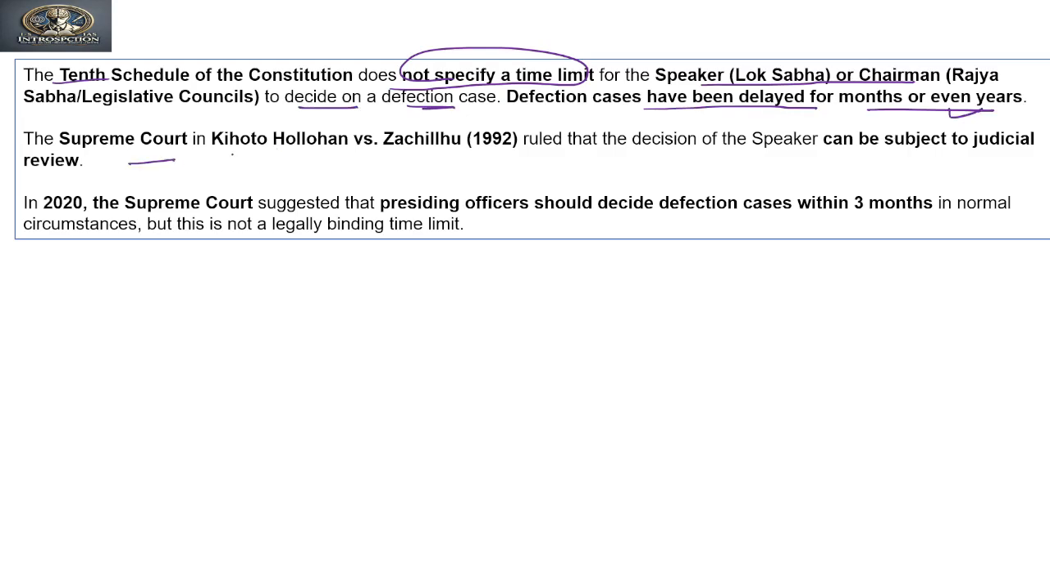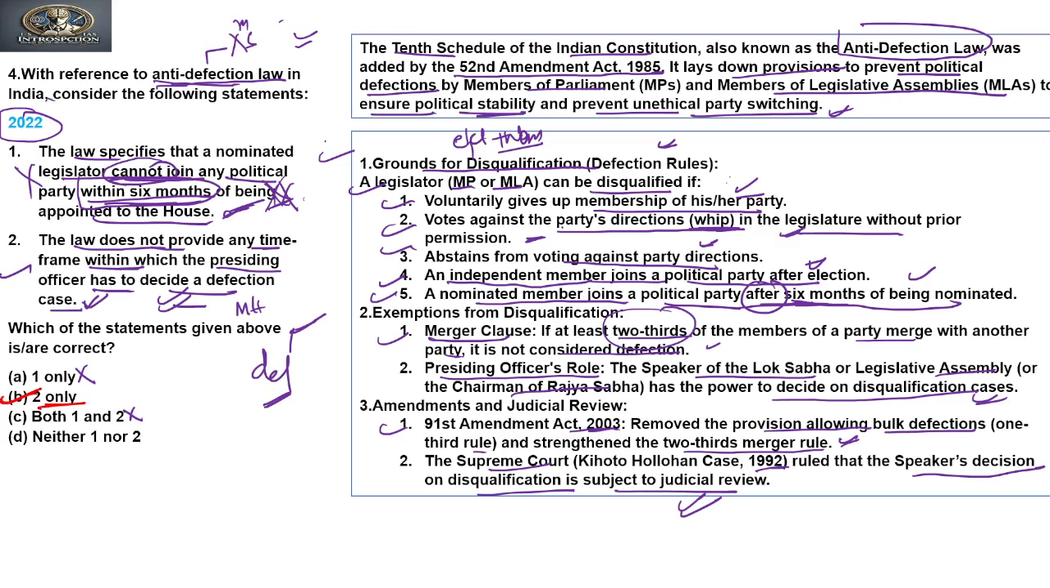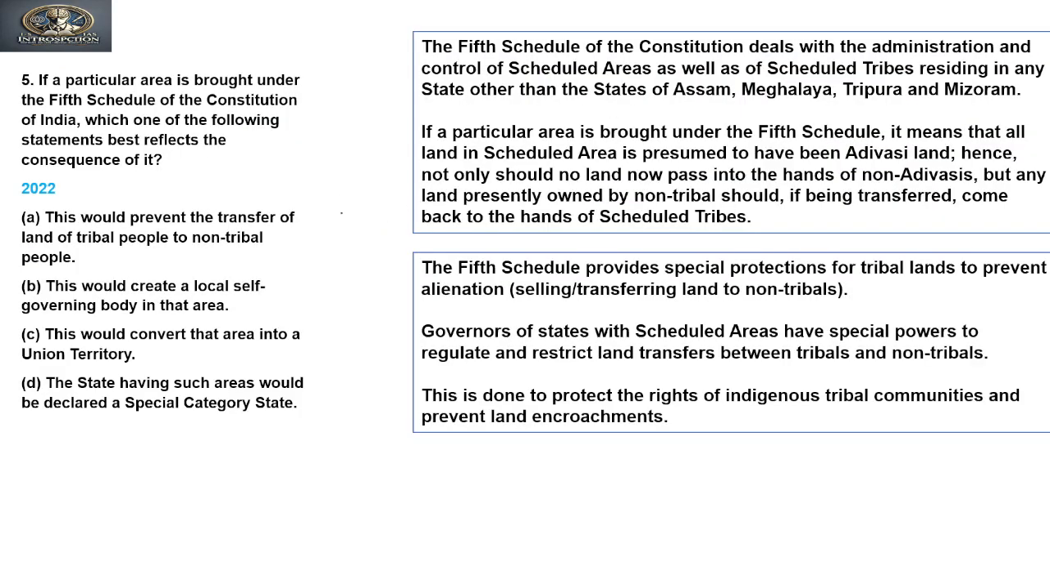The Supreme Court in Kihoto Hollohan versus Zachillhu in 1992 ruled that the decision of the Speaker can be subject to judicial review. In 2020, the Supreme Court suggested that the presiding officer should decide a defection case within 3 months in normal circumstances, but this is not a legally binding time limit. Though this time limit has been provided by the Supreme Court, it is not binding on the presiding officers. Clear? So there is no time limit mentioned in the law related to the 10th Schedule. Clear? So let's move to the next question.